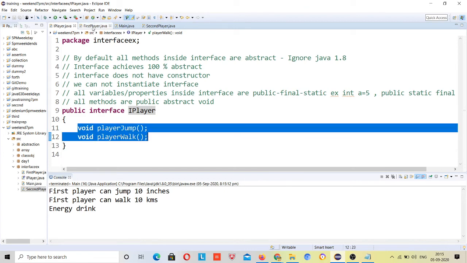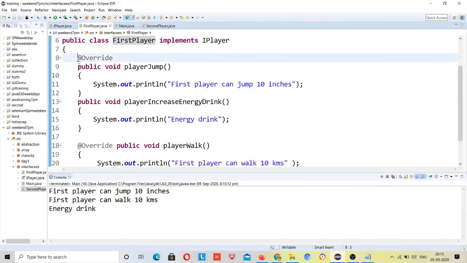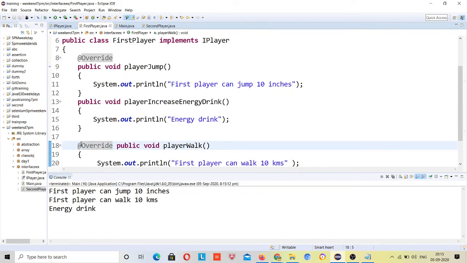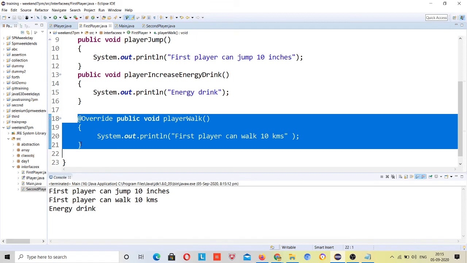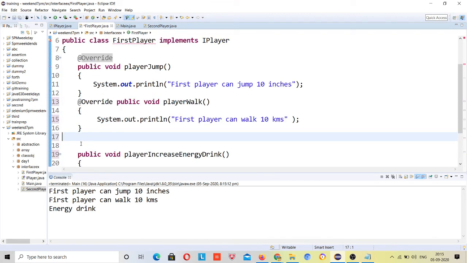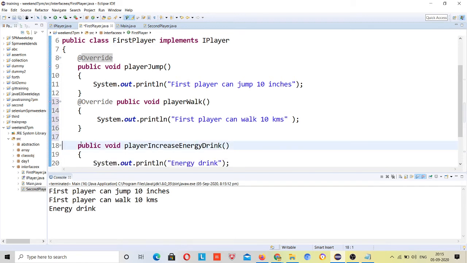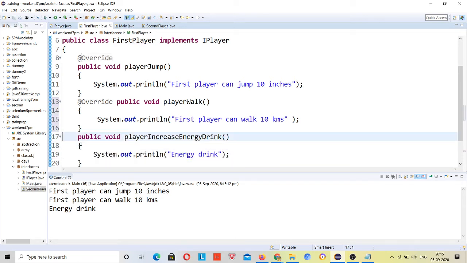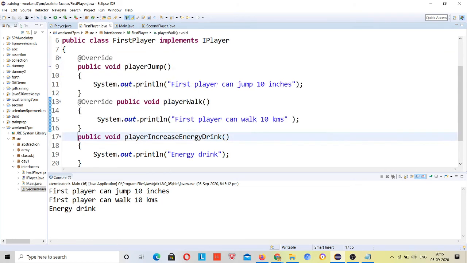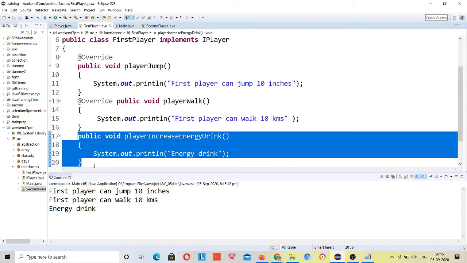Then the first player said, okay, I have at least this property, then this has to implement these two properties, right? Player, I will put this above, so it will be in a row. So it should have at least these properties, right? But this player can have some of its own.